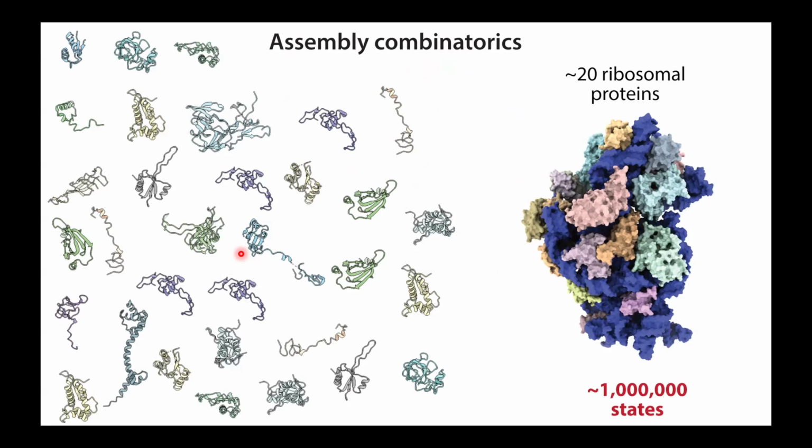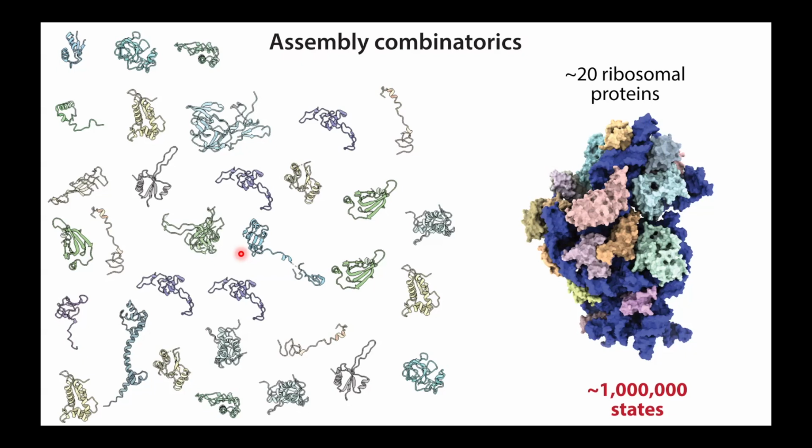Not all these states are accessible. There's cooperativity in some of the R protein binding events where they come in as pairs. There's enforced sequential nature of assembly in certain instances. But hopefully this illustrates the fundamental mismatch between classification in a discrete form versus the types of problems that we're interested in.